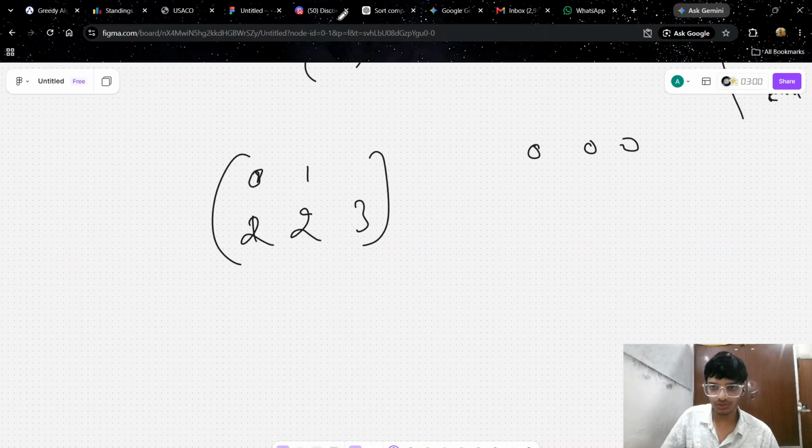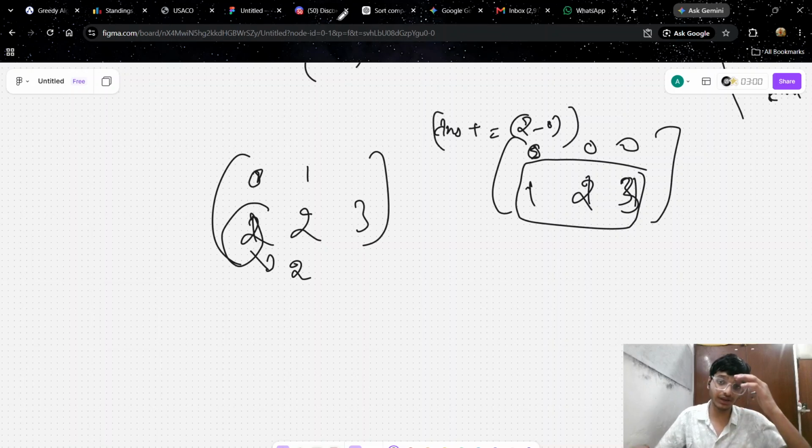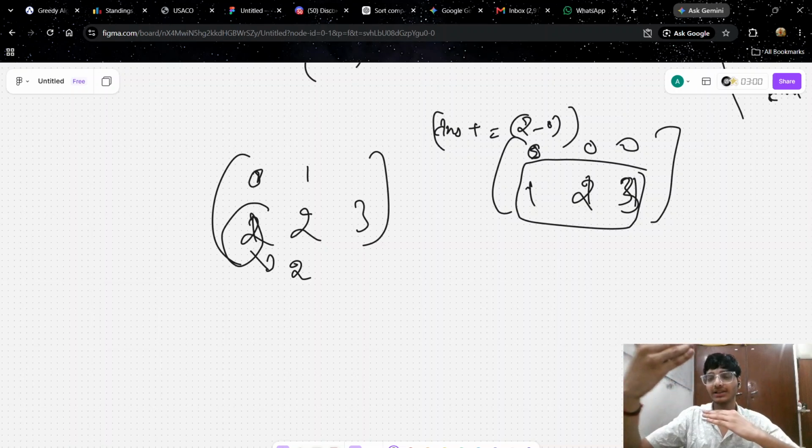So 0, 0, 0, 1, 1, 1. We just try to put up the things and it would look like 1, 2, 3. So we have just solved this part and this 2 is left. So we put it here: answer plus equal to 2 minus 0. That is n minus 2 that we will do. So this is the overall question.